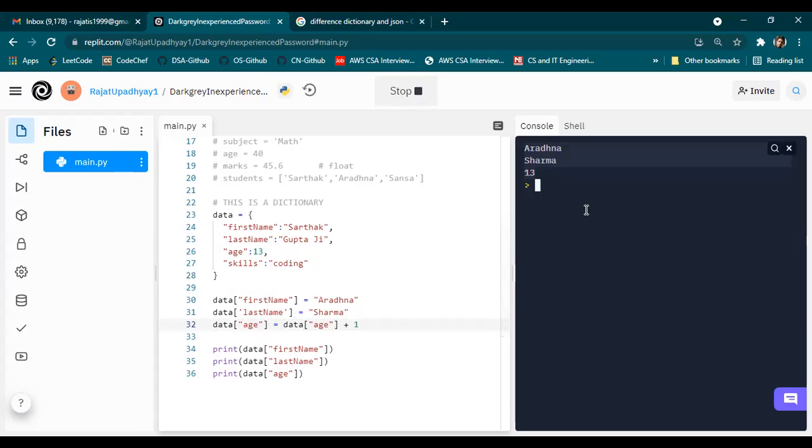I click on run. Also, you can write 14 also. That will be easier. No, that's what I'm saying. See, I hard coded 14 here, right? Now next year, it will again update it as 14 only. Sir, but how will it update itself? It will keep on adding that when you want. Like if you have added one, so it will. Yeah, so every year it will add one. It will take the previous age and it will add one to it, right?